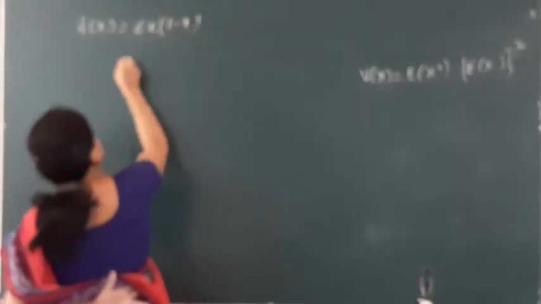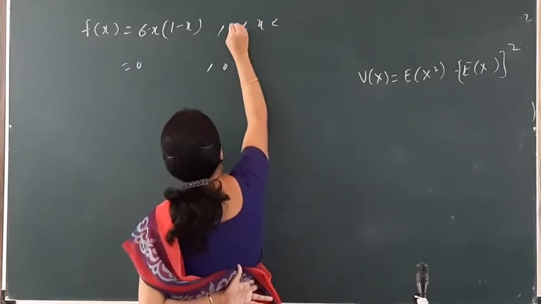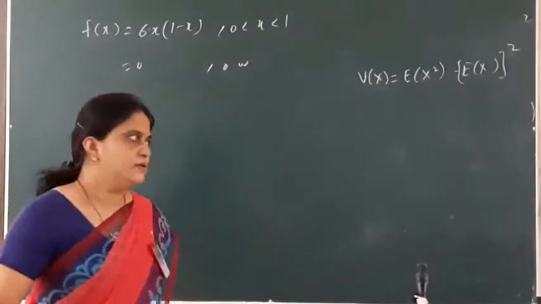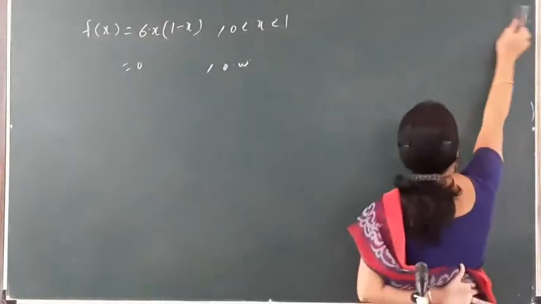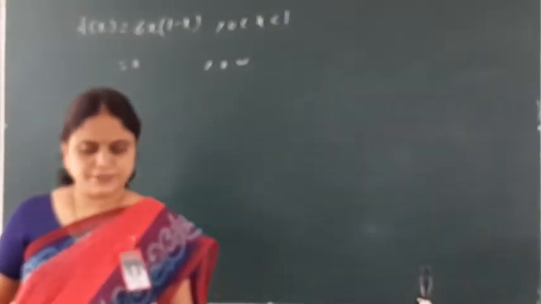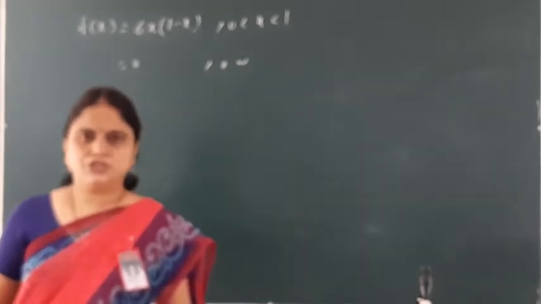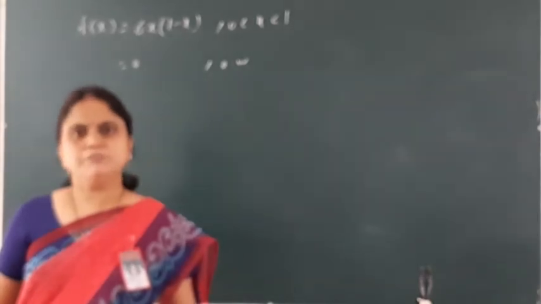The PDF is f(x) = 6x(1 - x), and 0 otherwise, and the range of x is between 0 and 1. Now find AM, HM, median, mode and variance. AM means arithmetic mean, which is just the mean.